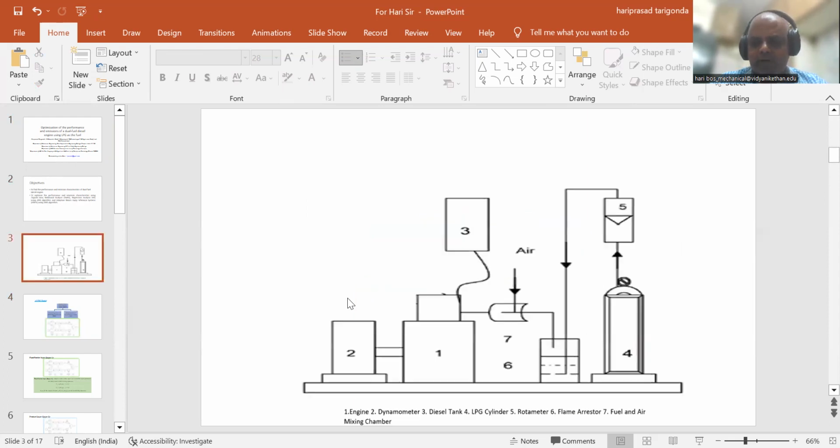This is the engine we have considered for experimentation. The engine is a 5 HP engine, which we modified into dual fuel mode by connecting it to LPG. LPG is stored at very high pressure, so with the help of a mixing chamber device, we brought it to atmospheric conditions. Then we injected that LPG into the intake manifold, so that whenever the engine is breathing, it takes in natural air as well as LPG.